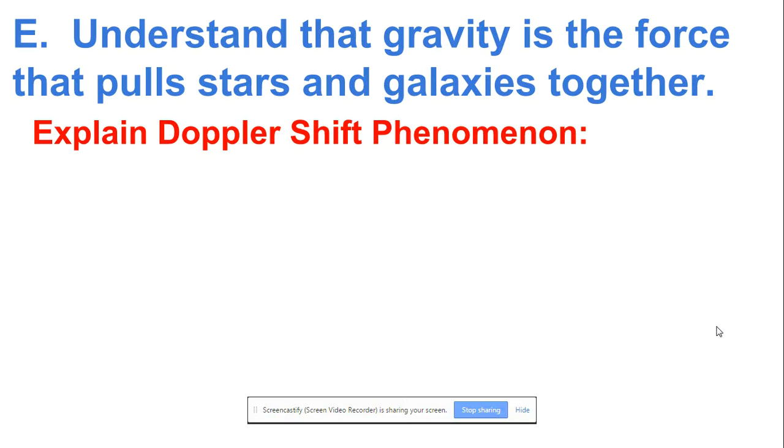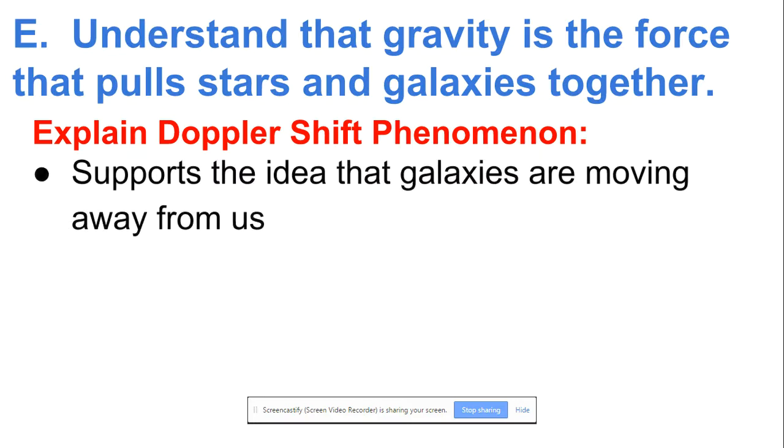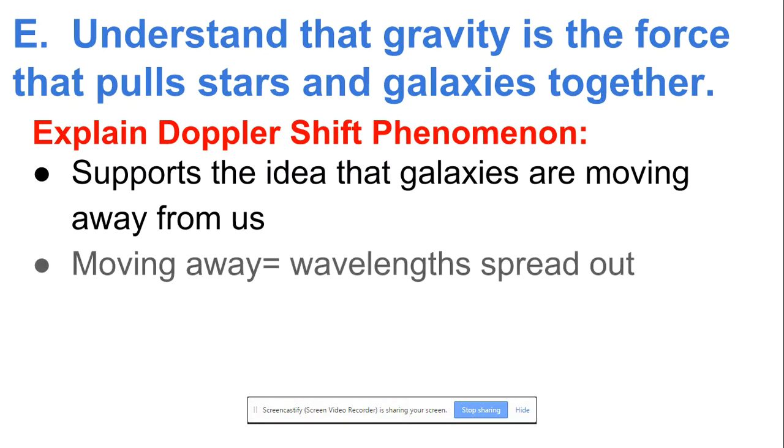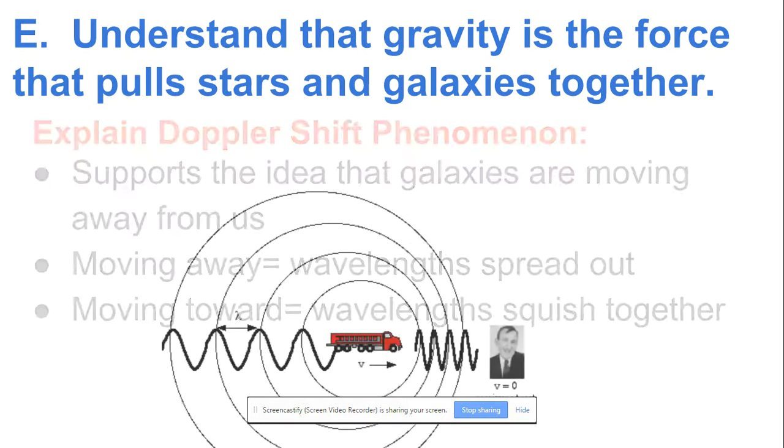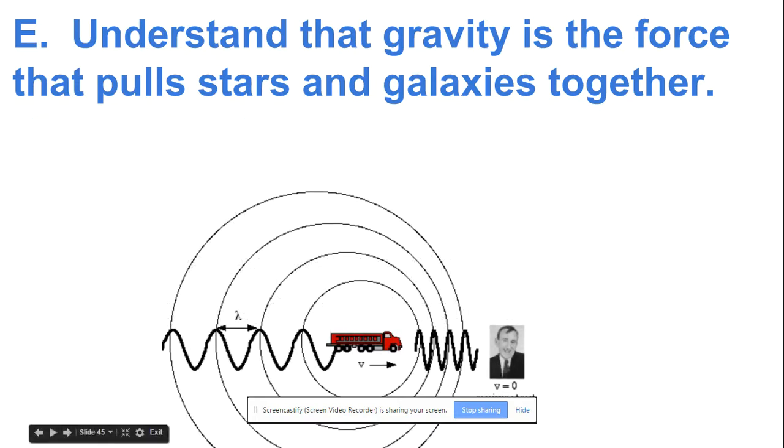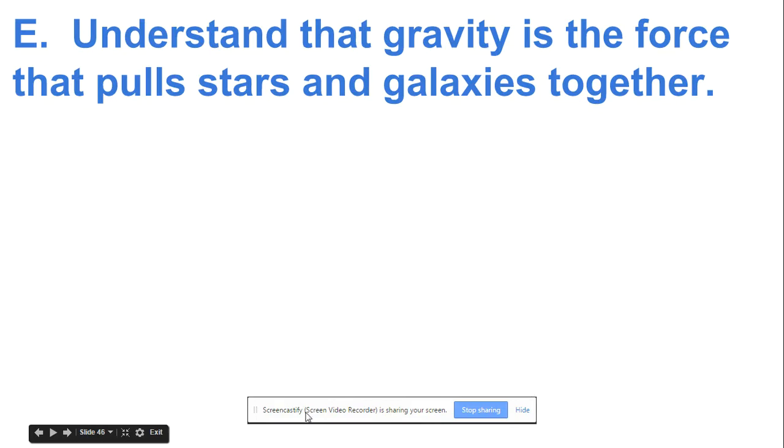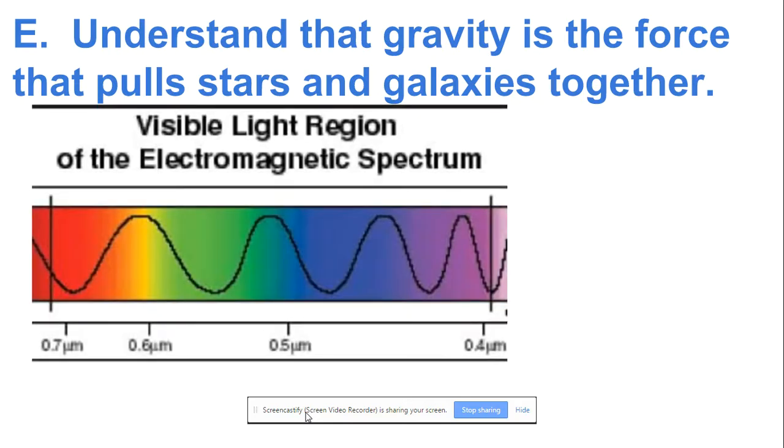Why do we know that the galaxies are moving away from us? It's because of what's called the Doppler shift. And you've all experienced what the Doppler shift is based on like a fire truck. When it's coming towards you, the pitch appears to go higher, and when it's going away from you, the pitch tends to go lower. The same thing happens with light.